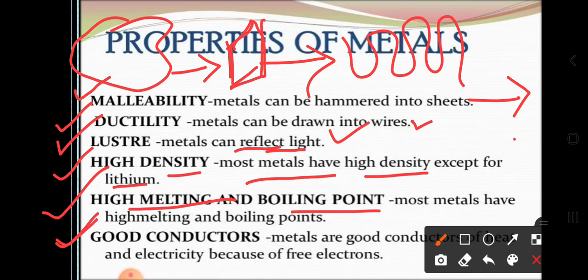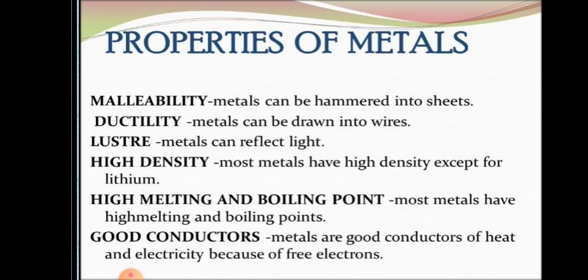Next is the good conductors. Dear students, a good conductor means one which conducts heat or electricity. So metals are usually known for good conductivity. They are good conductors of electricity and heat. So these are the things we have to discuss in today's class.